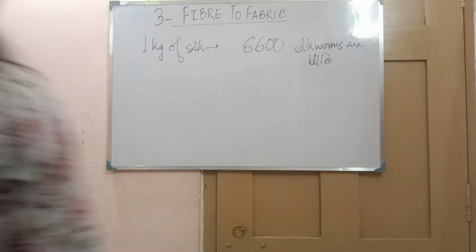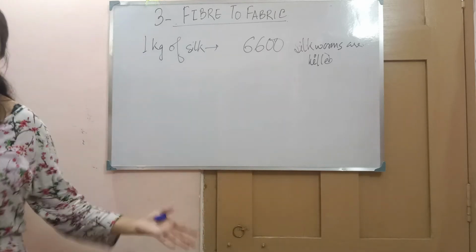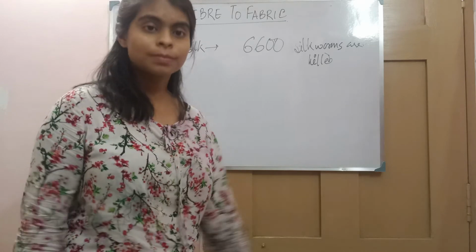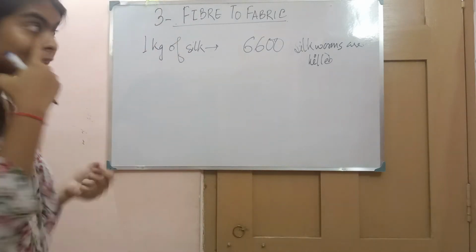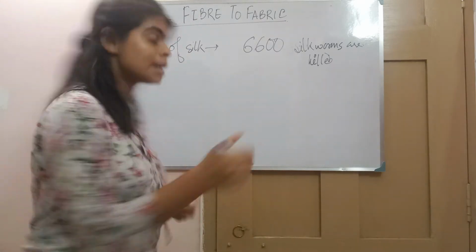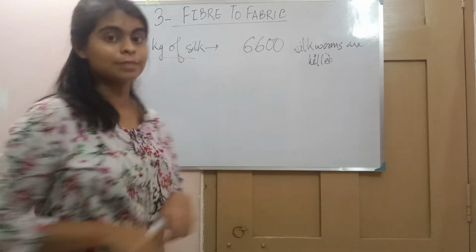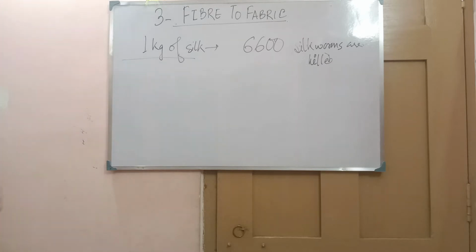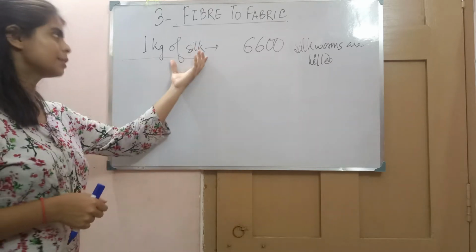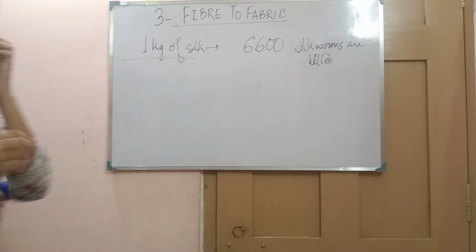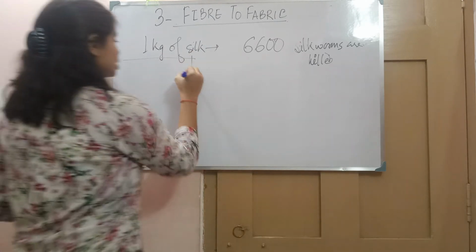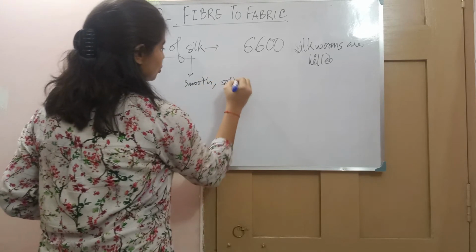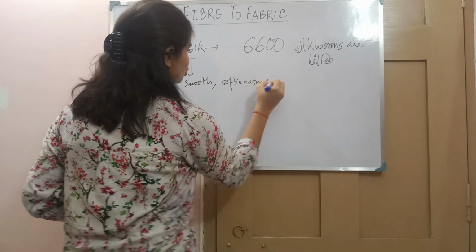You know, to make 1 kg of silk, we have to kill 6,600 silkworms. Means 6,600 silkworms are to be killed to make 1 kg of silk. It's quite sad, but after the silk that we get, it is of a high smoothness. It is quite smooth, and at the same time it is soft in nature.